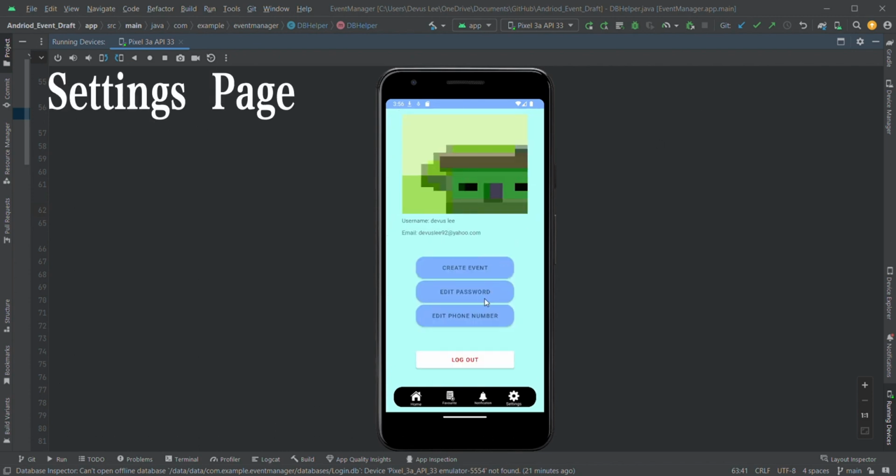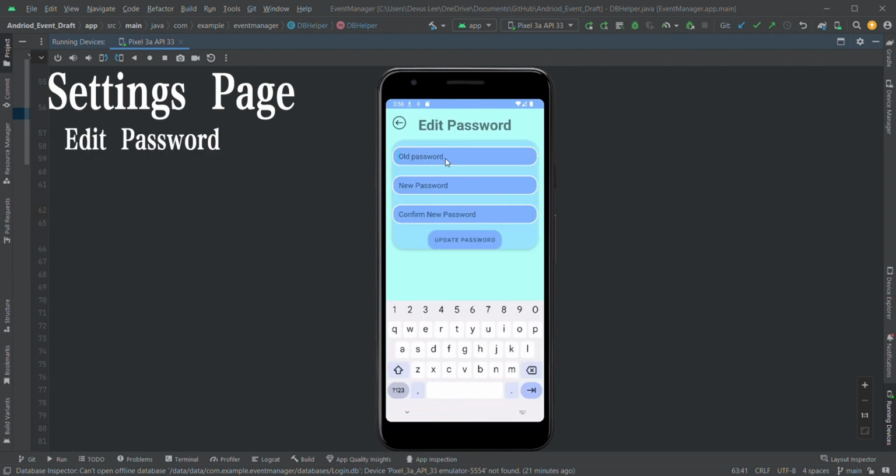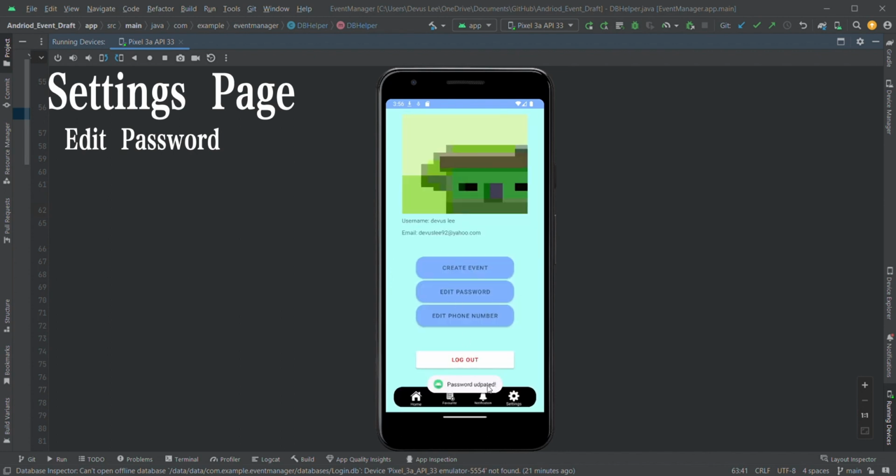Alright, lastly, we'll look at the last two functions. So the edit password. So currently our password is 123123. So I'll put a bit more different password. I'll put this is new. And I'll put this is new to confirm it. If I click update, it says password updated.